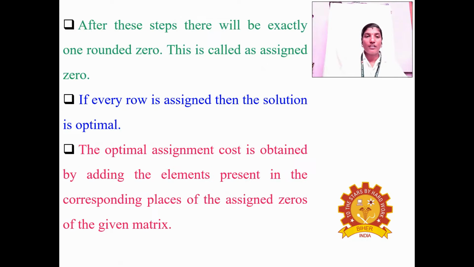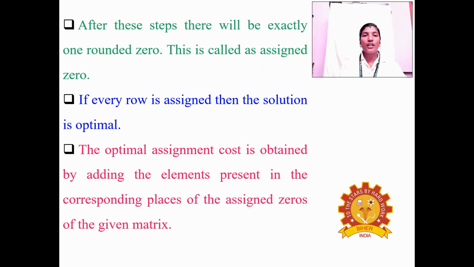Right? And after completing these steps, there will be exactly one encircled zero in each row. This is called the assigned zero. If every row is assigned, then the solution is optimal.